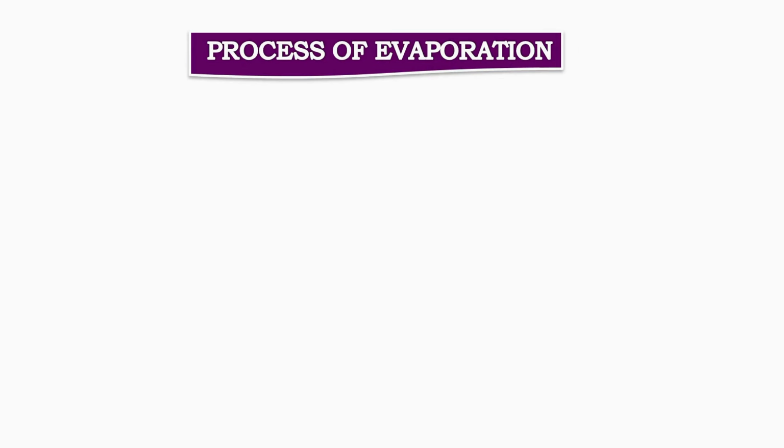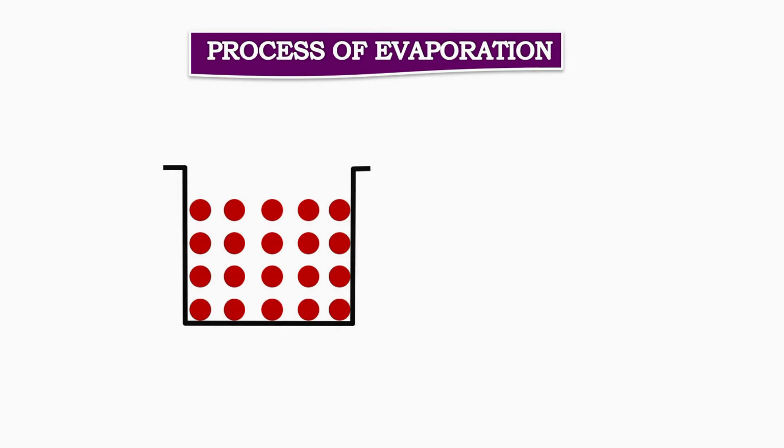Evaporation is a process by which a liquid gets converted into its gaseous form at any temperature below its boiling point. This process can take place even at room temperature and under normal air pressure. In evaporation, the change of state occurs from liquid to vapor. The liquid does not need to boil for evaporation to happen. As soon as the molecules leave the liquid state and escape into the air, we say that evaporation has occurred.